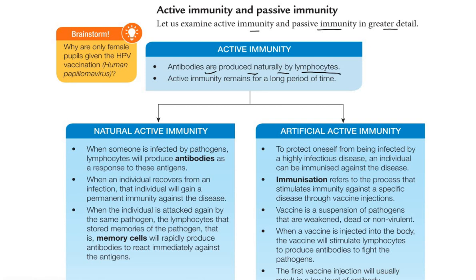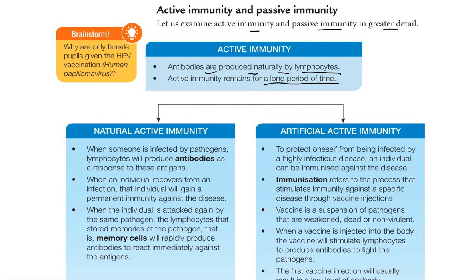So whenever you see the word active immunity, you must remember that the antibodies are produced by the lymphocytes. Second, active immunity remains for a long period of time. It will last longer in our body. That's why it is known as active.